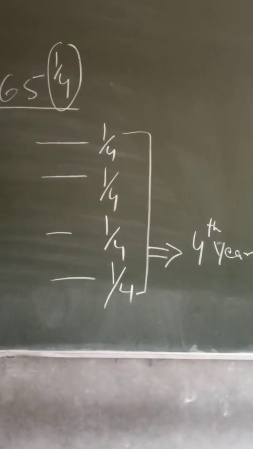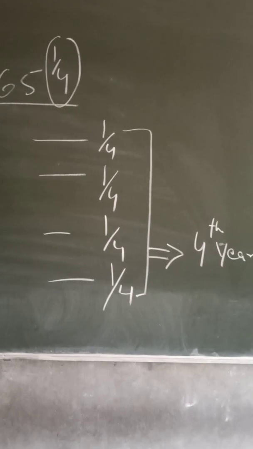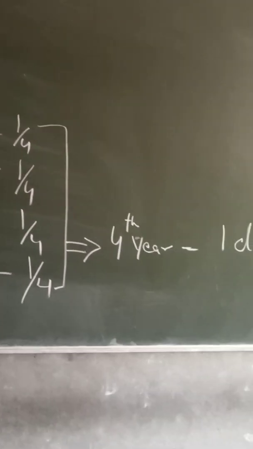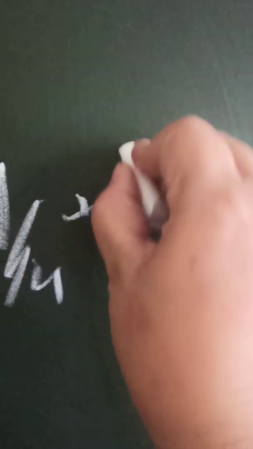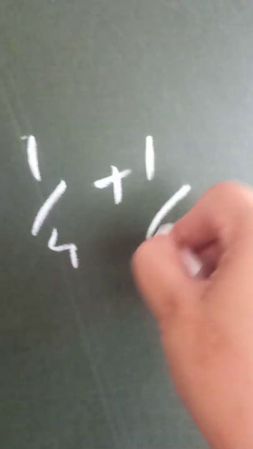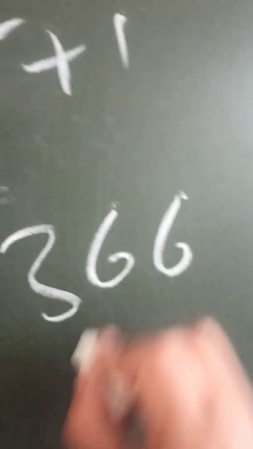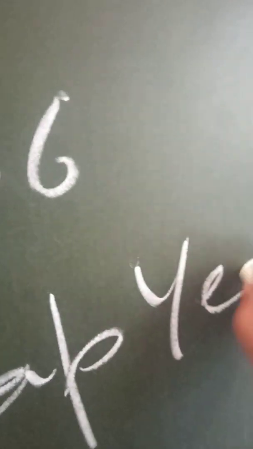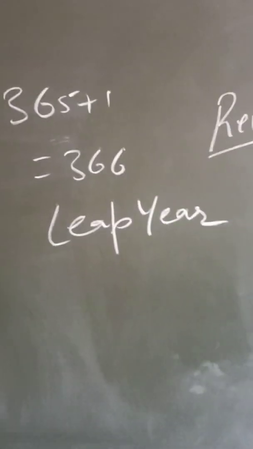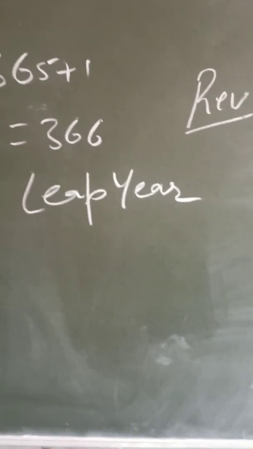365 1/4, 1/4 in the first year, second year, third year, and in the fourth year, these all make what? One day. And this 1 day will be added into 365 plus 1, 366.